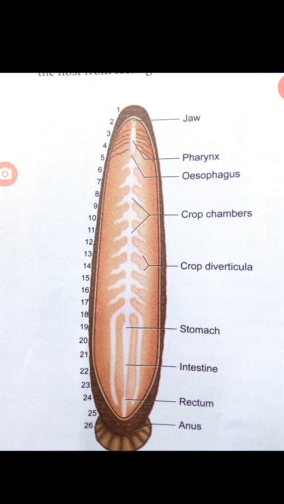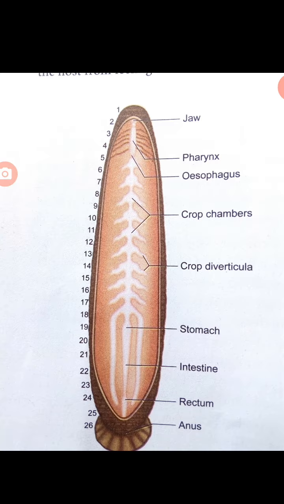The blood is sucked by the muscular pharynx and salivary secretion is poured. The ingested blood, ingested means the absorbed blood, is stored in the crop chamber and its diverticula. The blood passes from the crop into stomach. So the digestion only takes place in the stomach region.